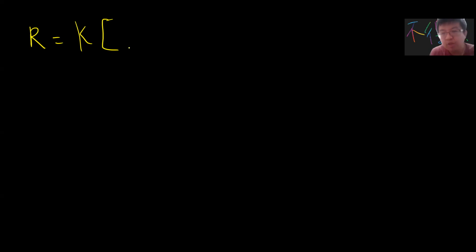The idea is that you start with K. You take every non-constant polynomial, of degree greater than or equal to 2, let's call it f.